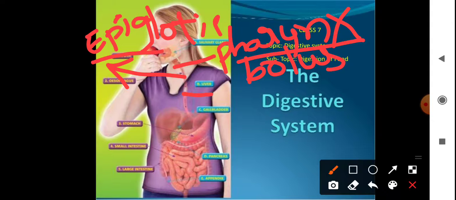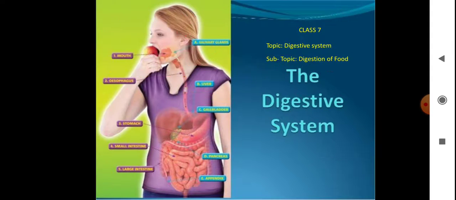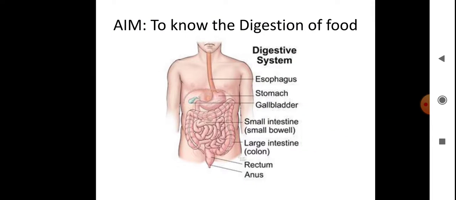So the epiglottis works like a lid. It closes and opens, and it allows only air to go to the windpipe and from there to the lungs. From the pharynx, the bolus enters the esophagus. What changes take place in the esophagus, we'll see in the next slide.